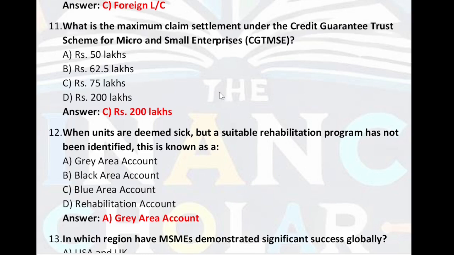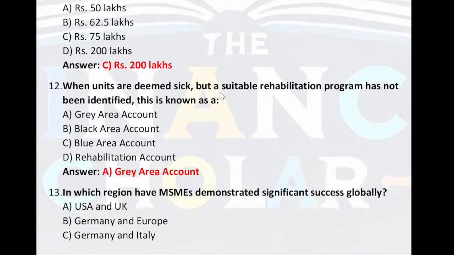When units are deemed sick but a suitable rehabilitation program has not been identified, this is known as. So if the units are deemed to be sick, then suitable rehabilitation program, what we call this? Gray area account. So right answer is gray area account.